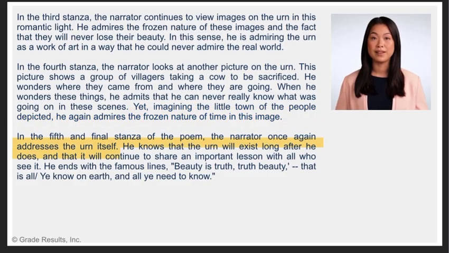In the fifth and final stanza of the poem, the narrator once again addresses the urn itself. He knows that the urn will exist long after he does, and that it will continue to share an important lesson with all who see it. He ends with the famous lines, "Beauty is truth, truth beauty. That is all ye know on earth, and all ye need to know."